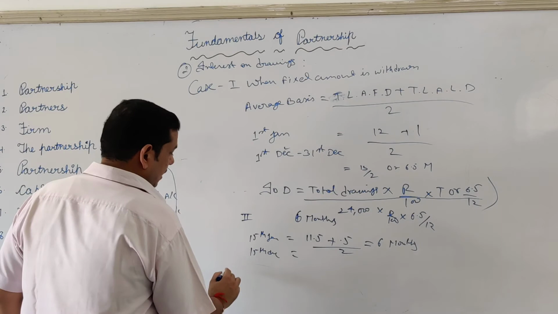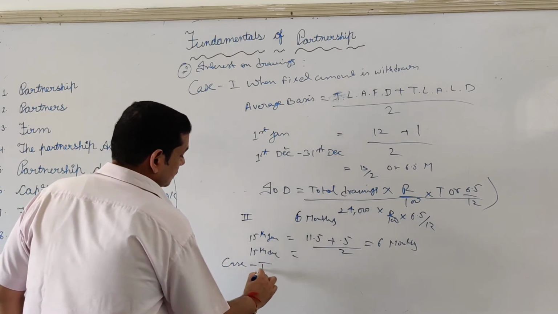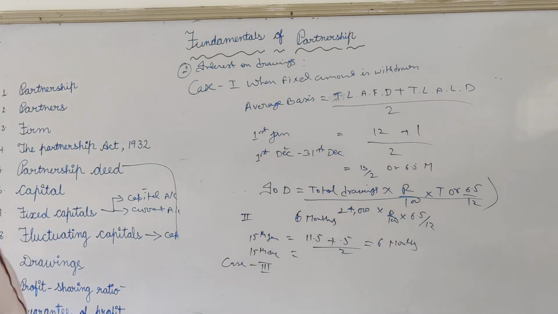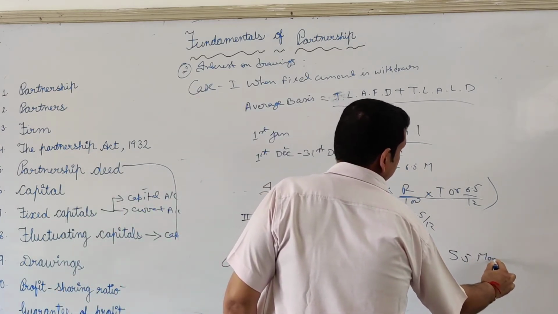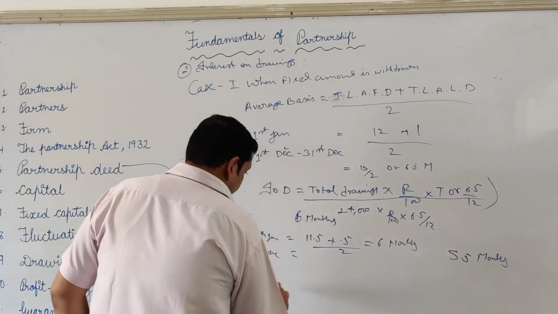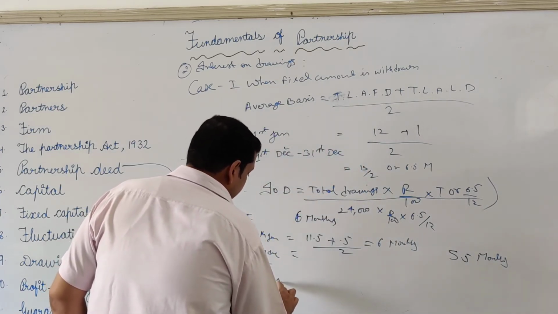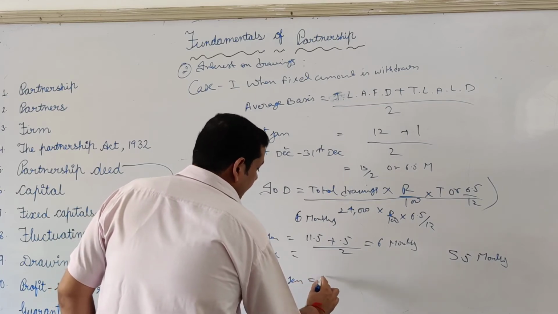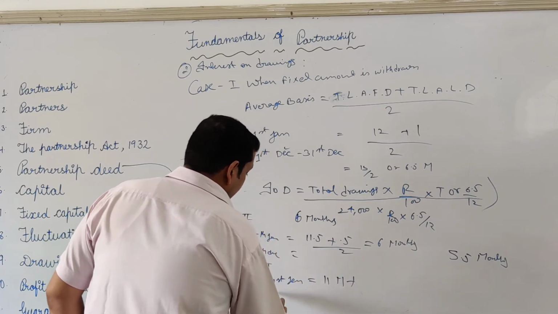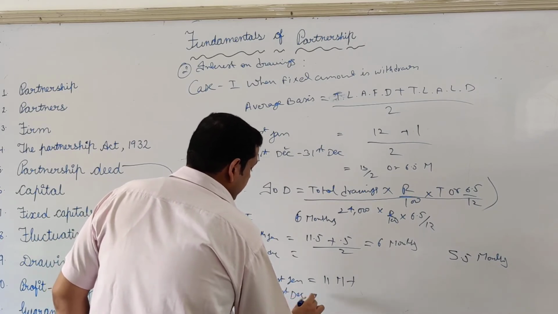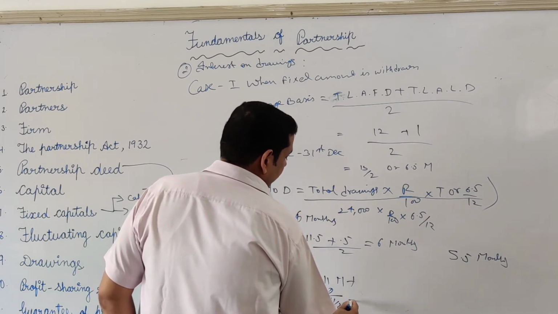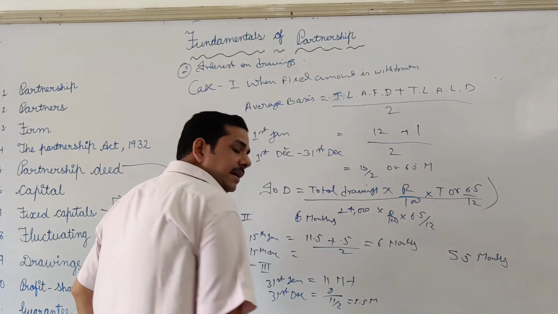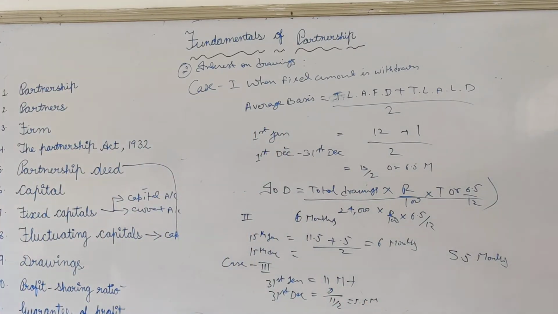Clear? Now case 3. If a fixed amount is withdrawn at the end of every month, then interest is calculated for 5.5 months. How? Your first drawing will be on 31st January, so time left after first drawing is 11 months, and your last drawing will be on 31st December, so time left after last drawing is 0. So 11 divided by 2 comes to 5.5 months. These are the first 3 cases.